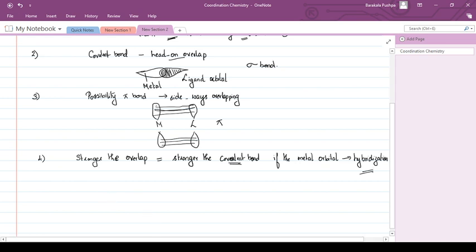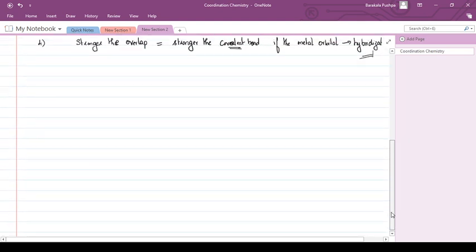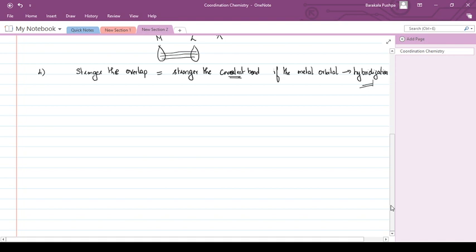So stronger the overlap, stronger the covalent bond, and the covalent bond becomes strong if the metal orbitals are hybridized orbitals. Now, what type of orbitals can be hybridized in the metal? We will now see the process of hybridization, the type of orbitals that undergo hybridization in the metal. There are numerous metal orbitals. In each metal, there are three types of orbitals: s orbitals, p orbitals and d orbitals.